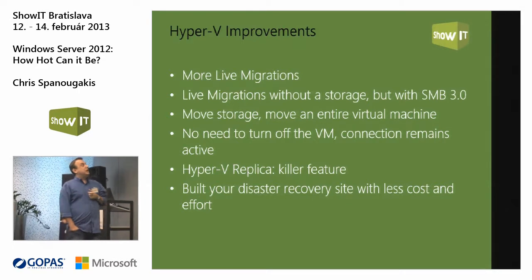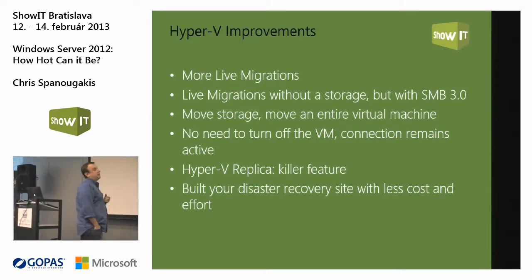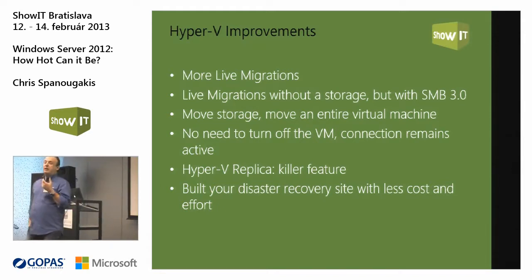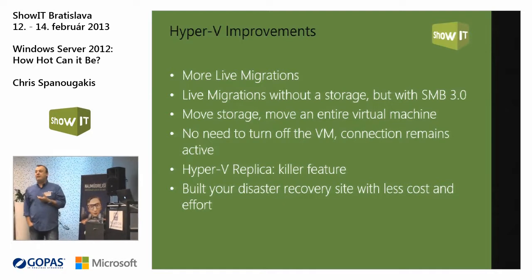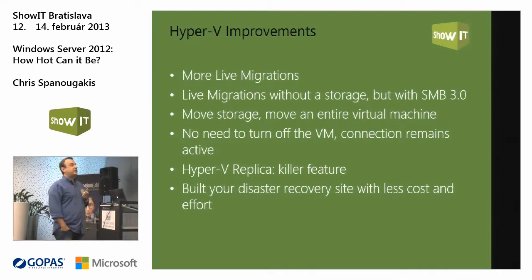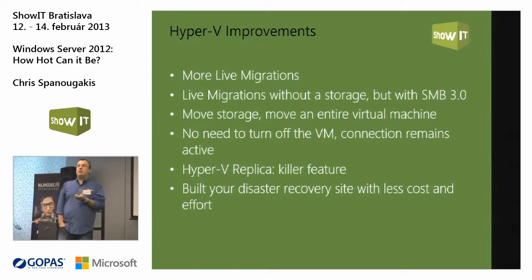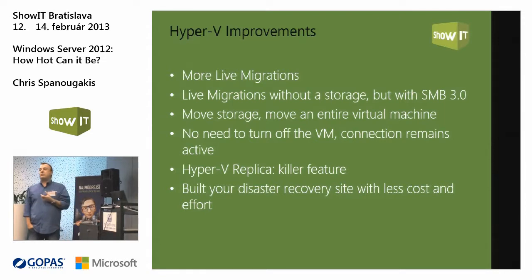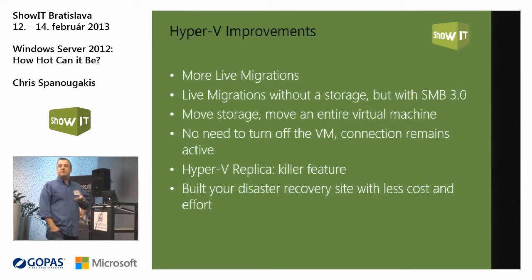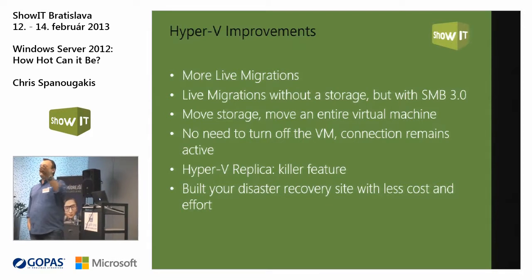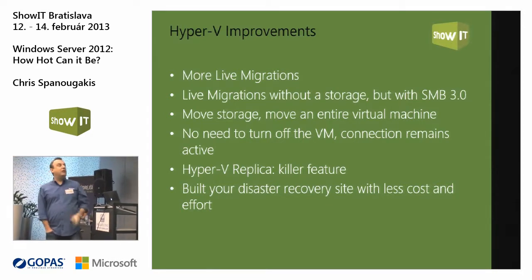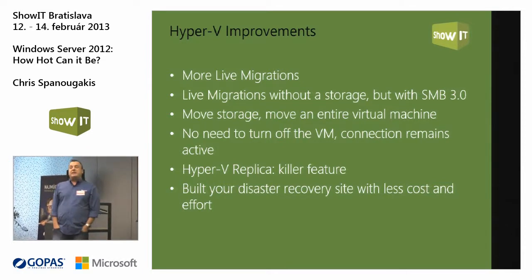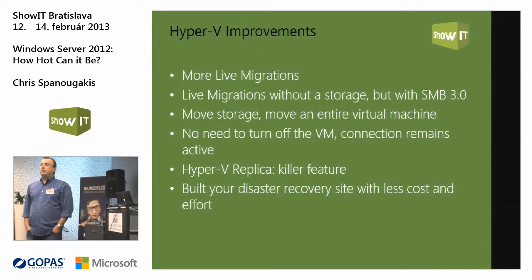You can also do live migrations without shared storage, only by using SMB3. What is SMB3? The new Server Message Block protocol. Now we are in version 3. This practically means you can store your virtual machine on a shared folder on the network. So you don't need a storage array anymore. Just use a network path, a file server, for the storage and for the files of the virtual machine. Or you can move the entire storage of a virtual machine to a different location.